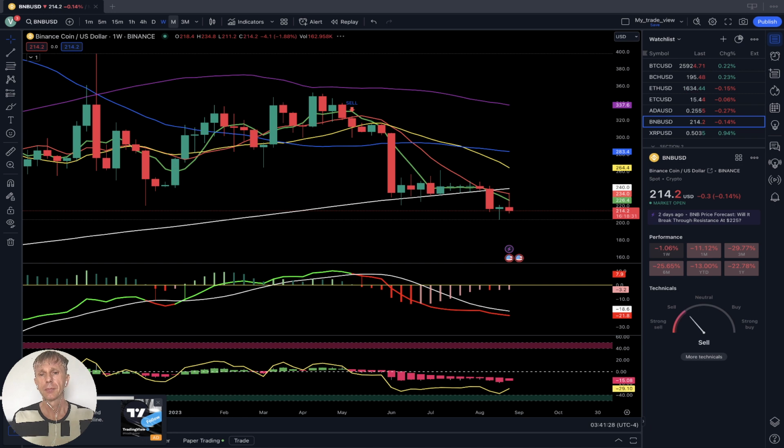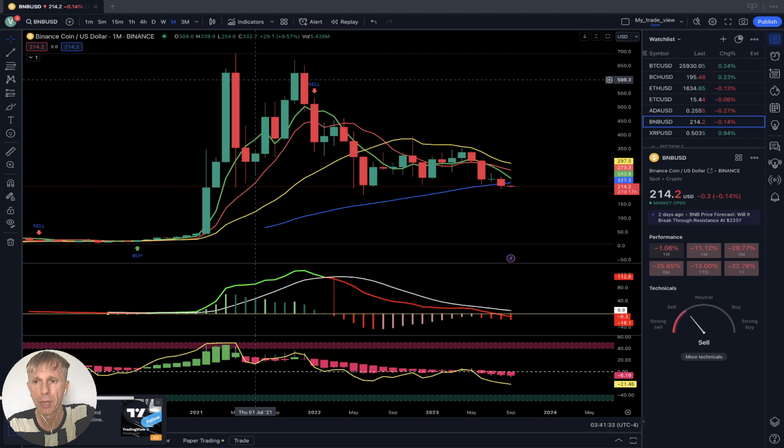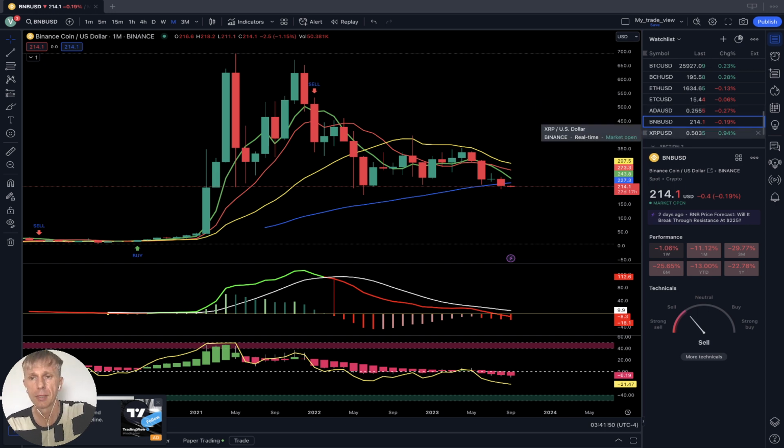And monthly, same story, last bar below all moving averages, bearish trend on all indicators. 1 week performance minus 1%, 1 month performance minus 11, and year to date minus 13. Binance, very negative, same like Ethereum Classic.